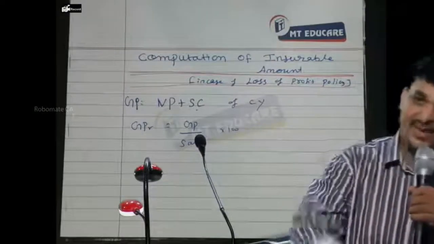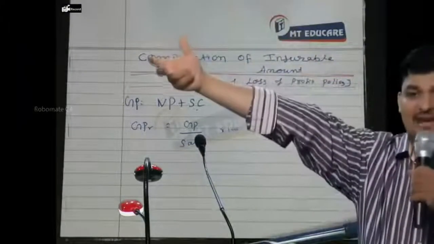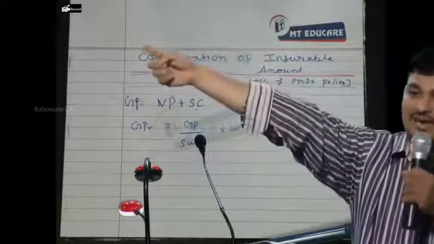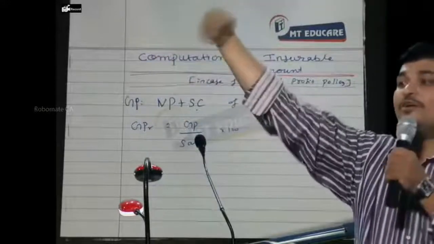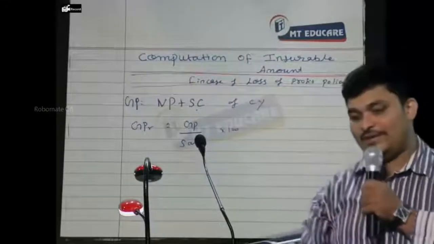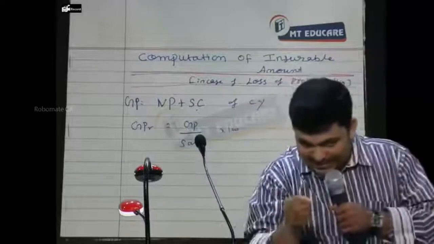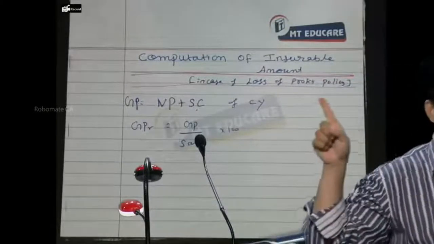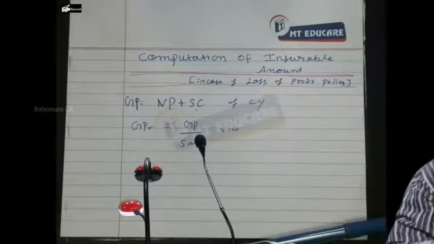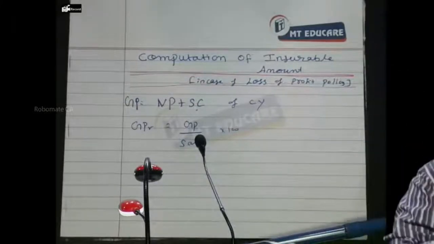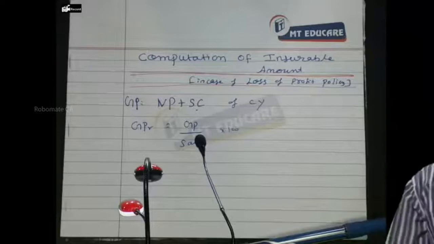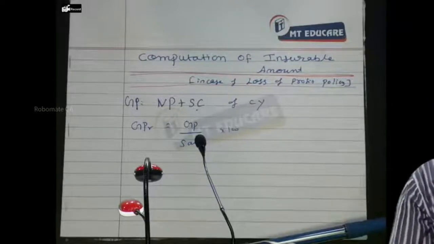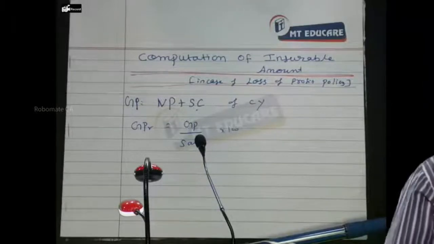So if standing charges are increasing, that amount has to be separately added to the net profit and standing charges of the future year that you have projected. Could you appreciate that? So once again, what is to be insured? Future sales into gross profit ratio, plus increase in standing charge.